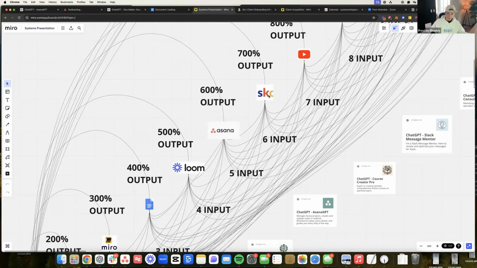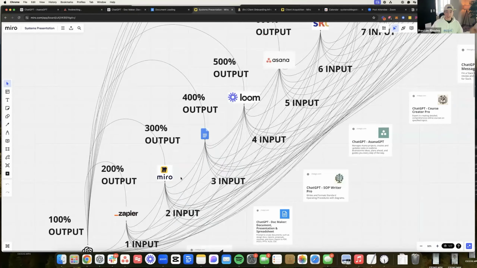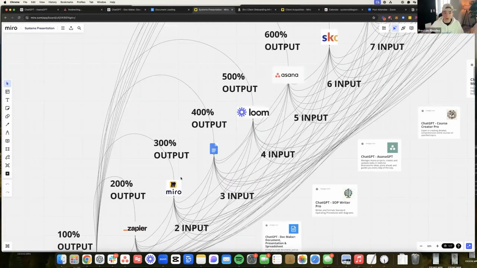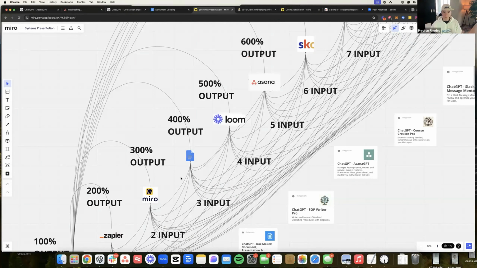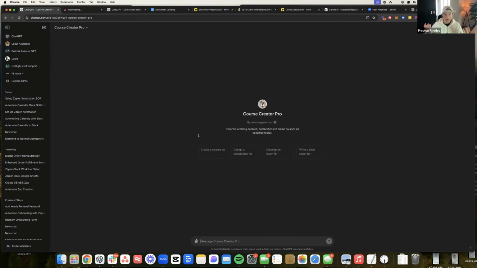And so what is going to happen? Now I have a Loom video, documentation, a process map, and an automation. The exact thing that throughout our entire program, it lives inside of our program, right? And so obviously I'm building only automations that are solving problems inside of your business, but I'm doing it in a more leveraged way, where I can use another GPT called Course Creator GPT to take the SOP, the process map, and the Loom, and create an actual description of the course video itself. And then I place this inside of school for all of you guys to have access to.